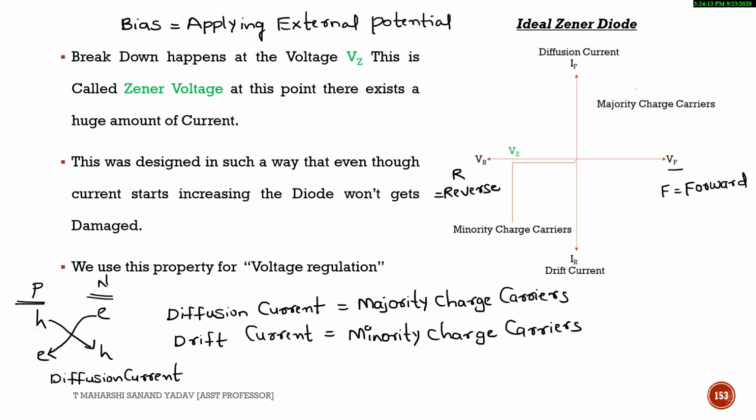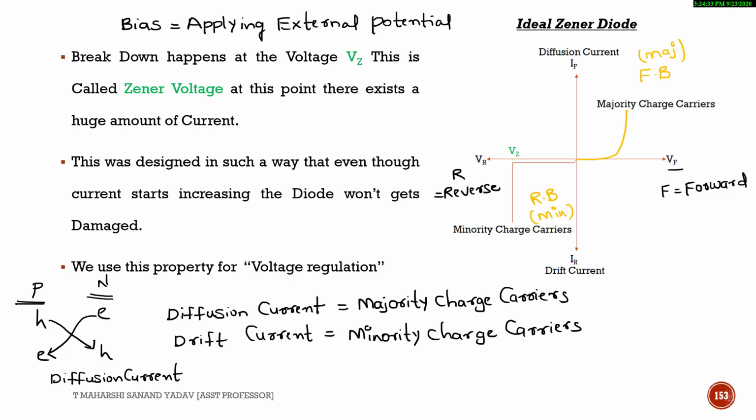So these are the characteristics. Suppose I get forward bias characteristics here. If it is a silicon diode, the characteristics will look something like this, and these are reverse bias characteristics, which are due to minority charge carriers, whereas forward bias characteristics are due to majority charge carriers. This is because of minority.